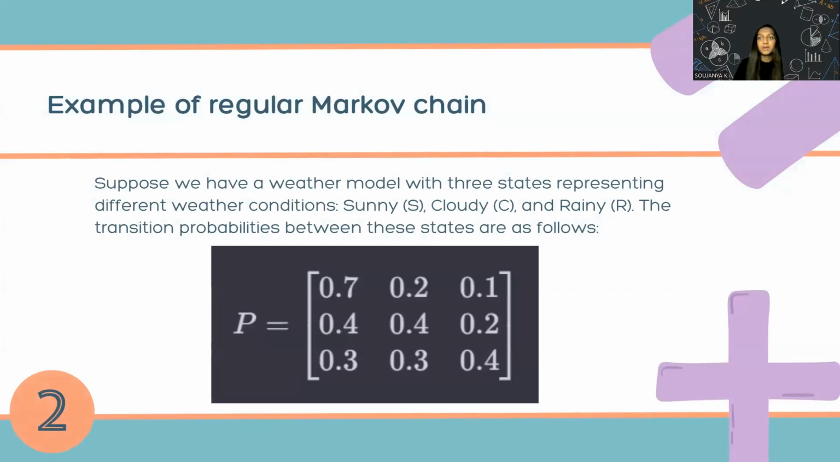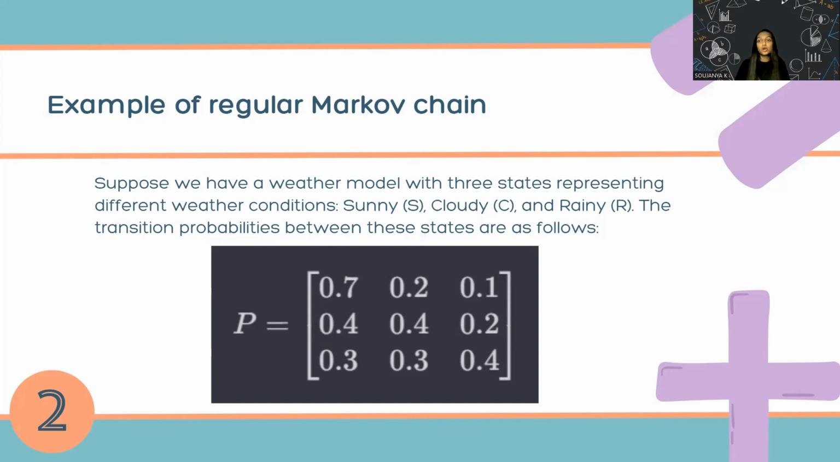We have a weather model here, and it represents three different weather conditions: sunny, cloudy, and rainy. And here are the transition probabilities between these three states. As you can see in this matrix, the first row shows, on a sunny day, the probability of the next day being sunny, cloudy, and rainy. That is 70% for the next day being sunny, 20% cloudy, and 10% rainy.